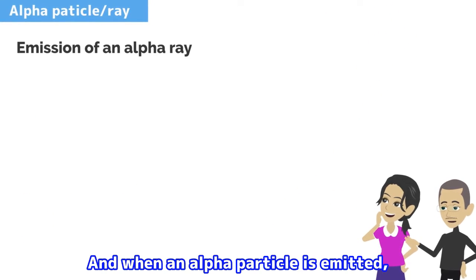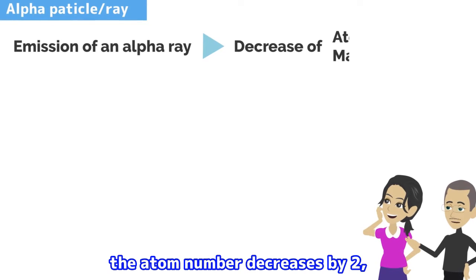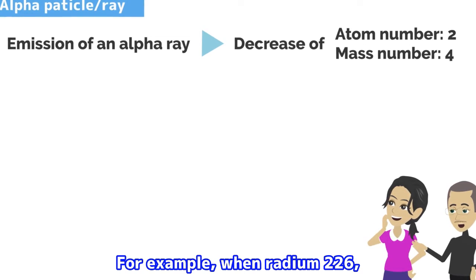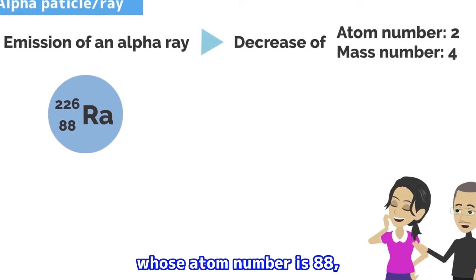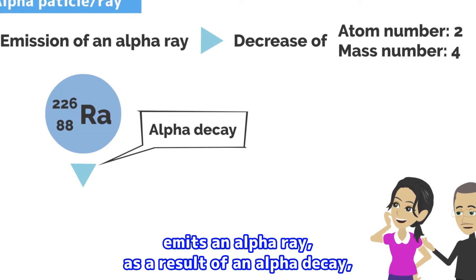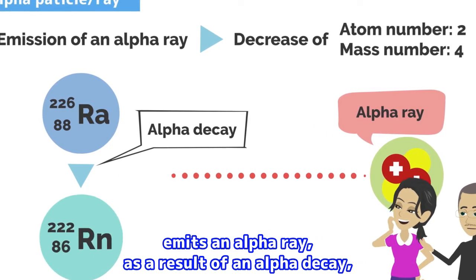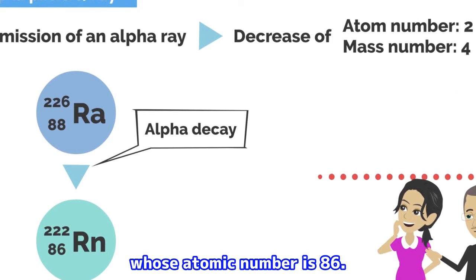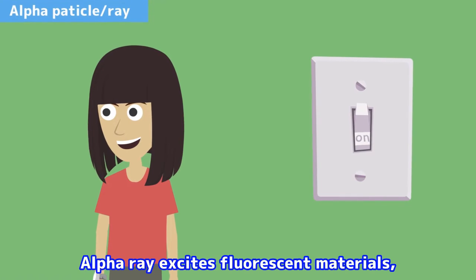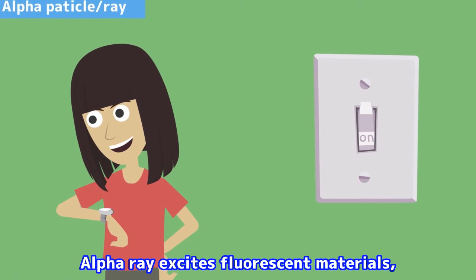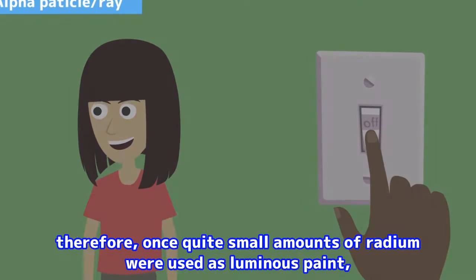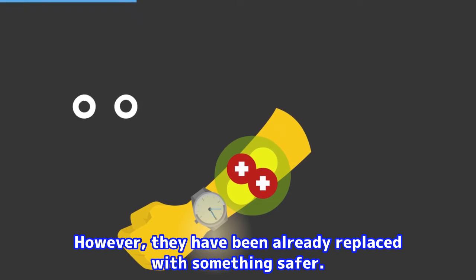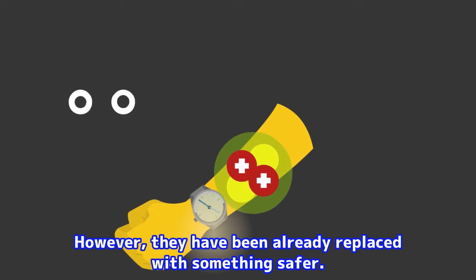And when an alpha particle is emitted, the atomic number decreases by 2, and the mass number decreases by 4. For example, when radium-226, whose atomic number is 88, emits an alpha ray as a result of an alpha decay, it will become radon-222, whose atomic number is 86. Alpha ray excites fluorescent materials, therefore, once quite small amounts of radium were used as luminous paint at dial faces of watches. However, they have been already replaced with something safer.